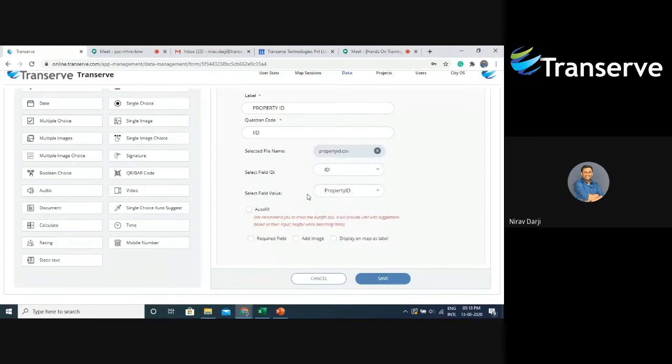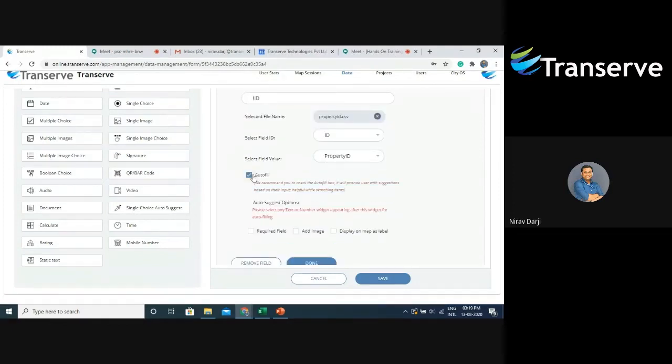By selecting the field value property ID, whenever the surveyor fills this particular widget, he will just have to enter the property ID. When the surveyor enters the property ID, those particular data, that is owner name, the total built up area, and the total plot area, will be automatically filled. So for that, I will say autofill.